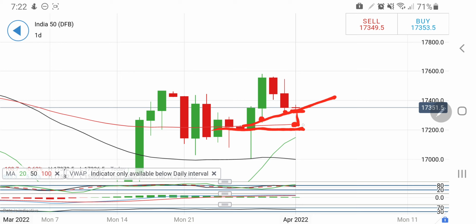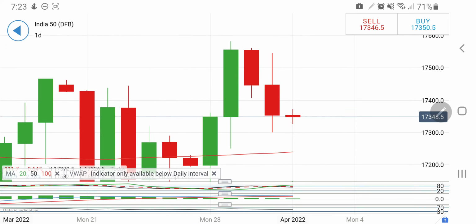17,220 levels, and then 17,200. So these two levels will come into picture, and then 17,150. So yes, if you see it trading below 17,300 today, you can go short for 17,220, 17,200 and 17,150 levels. Below that, it may try to again see 17,000, but I will be cautious and watchful out there.